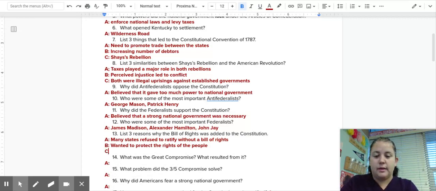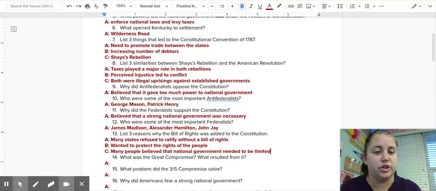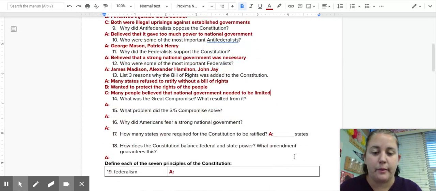And then many people believed that the national government needed to be limited, and that a Bill of Rights would do that. A Bill of Rights would protect the people from a national government that could just take unlimited power.